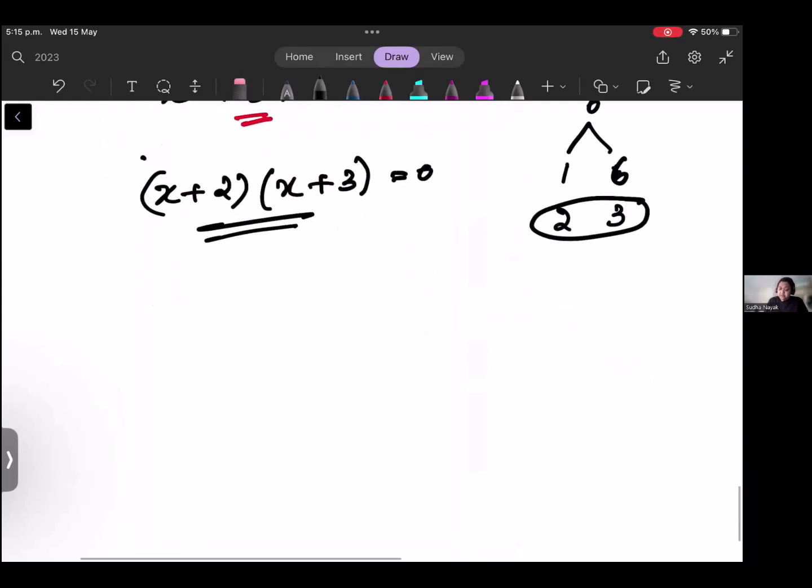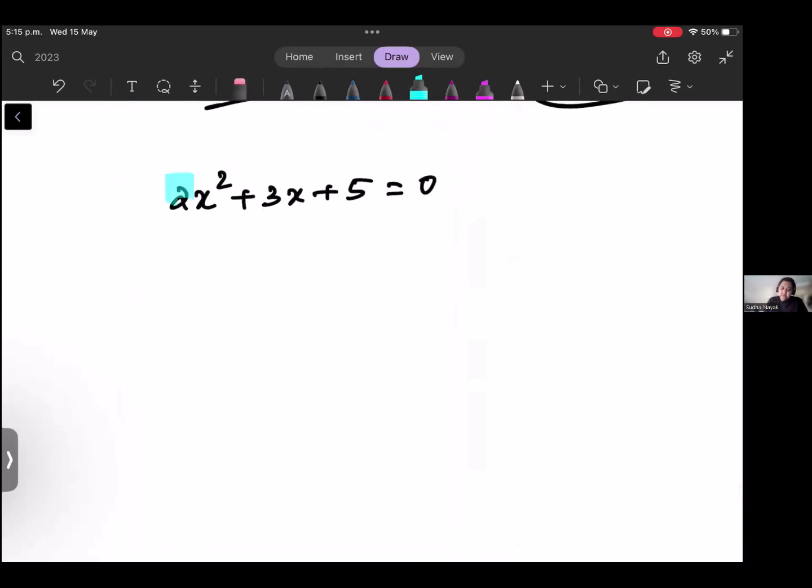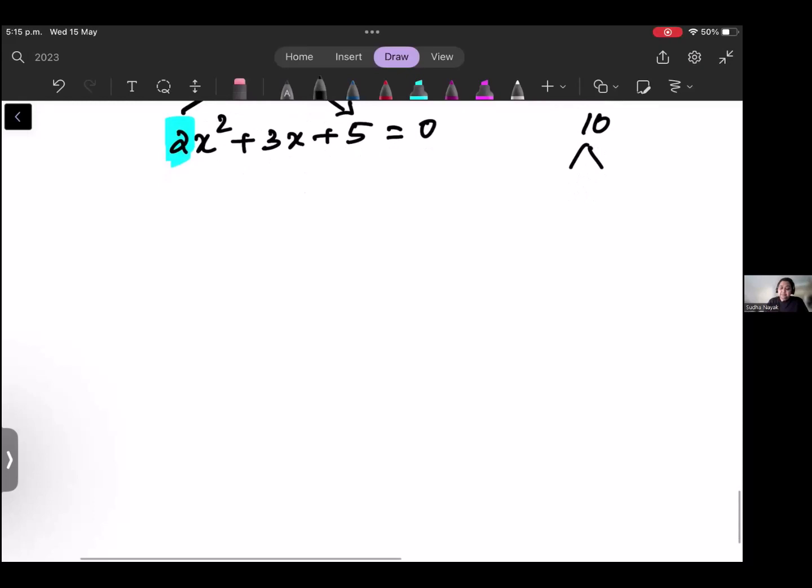And if you have something like 2x square plus 3x plus 5 is equal to 0, then what you will do? If there is a coefficient in front of x square, you multiply these two. 2 into 5, 10, and then find out the factors and then write the one. Okay, you can even use box method for this. Some of you have learned the box method, so please go with whatever method you have learned. Nothing to worry on this. And if that is also not working, directly go with minus b formula. Minus b formula is there in the formula book, so just go with it and you will be able to do it.